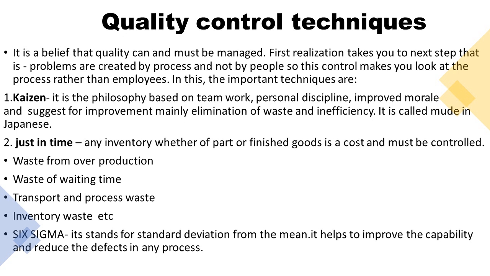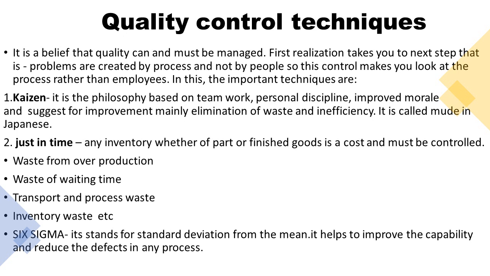It is to avoid overproduction, unnecessary waiting time, transport and process waste, and inventory waste. If you eliminate unnecessary waste, definitely you will reach your goal. So it keeps on trying to eliminate wastage at any stage.